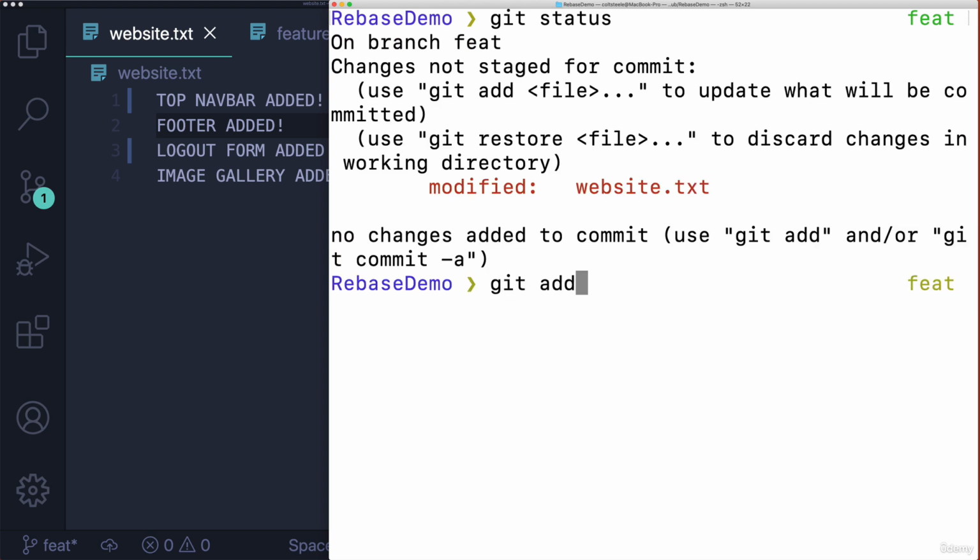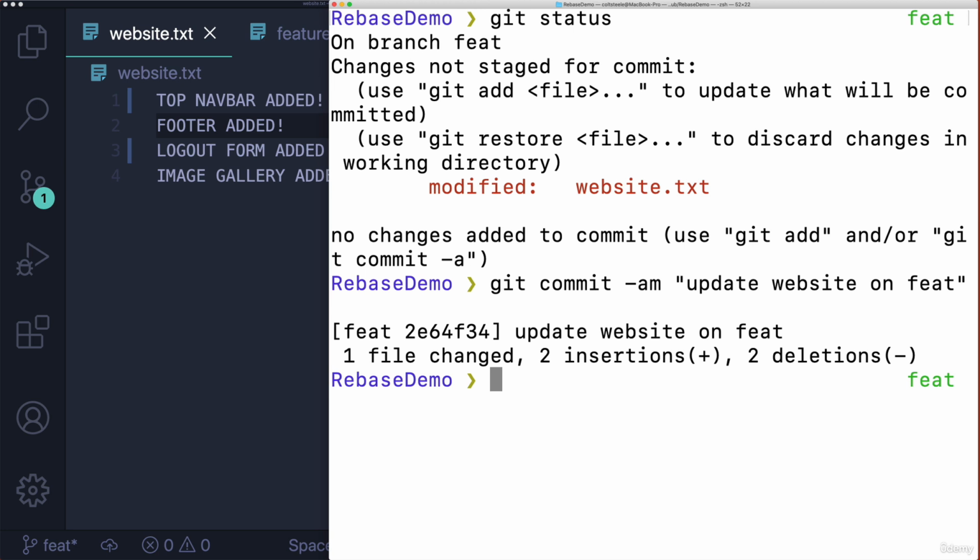So I'm going to add that and commit. And let's say like update website on feature branch. I'm just putting on feature there so you can see it in the message. You normally don't say what branch you're working on in a commit message, but I'm just doing that here so that we can see it. Now I'm going to switch to master.